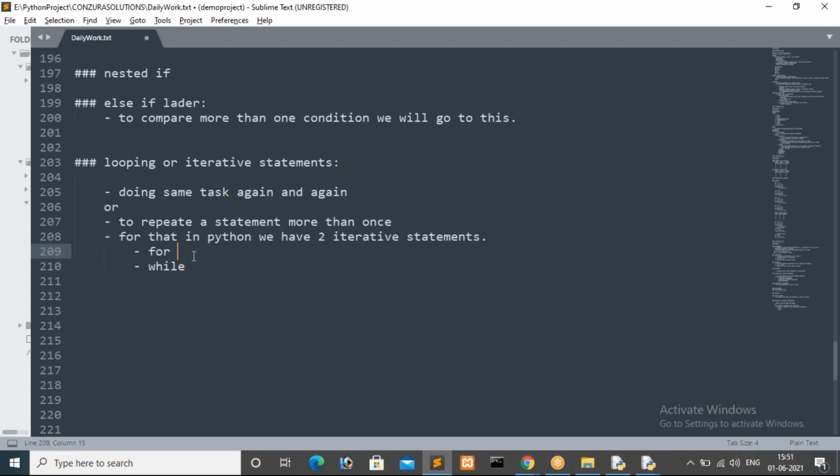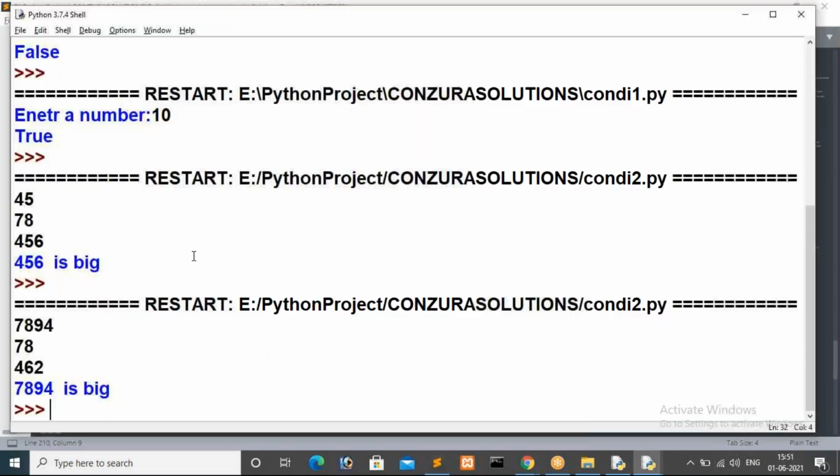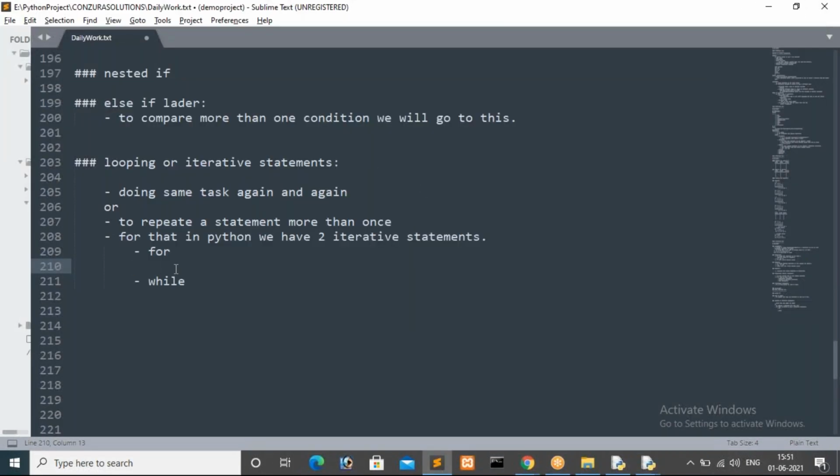So first we will see the for statement. Both statements do the same repetition, but there is a small difference, I mean the syntax is different, guys. To learn this part we have to know one important function. I will write the syntax here.